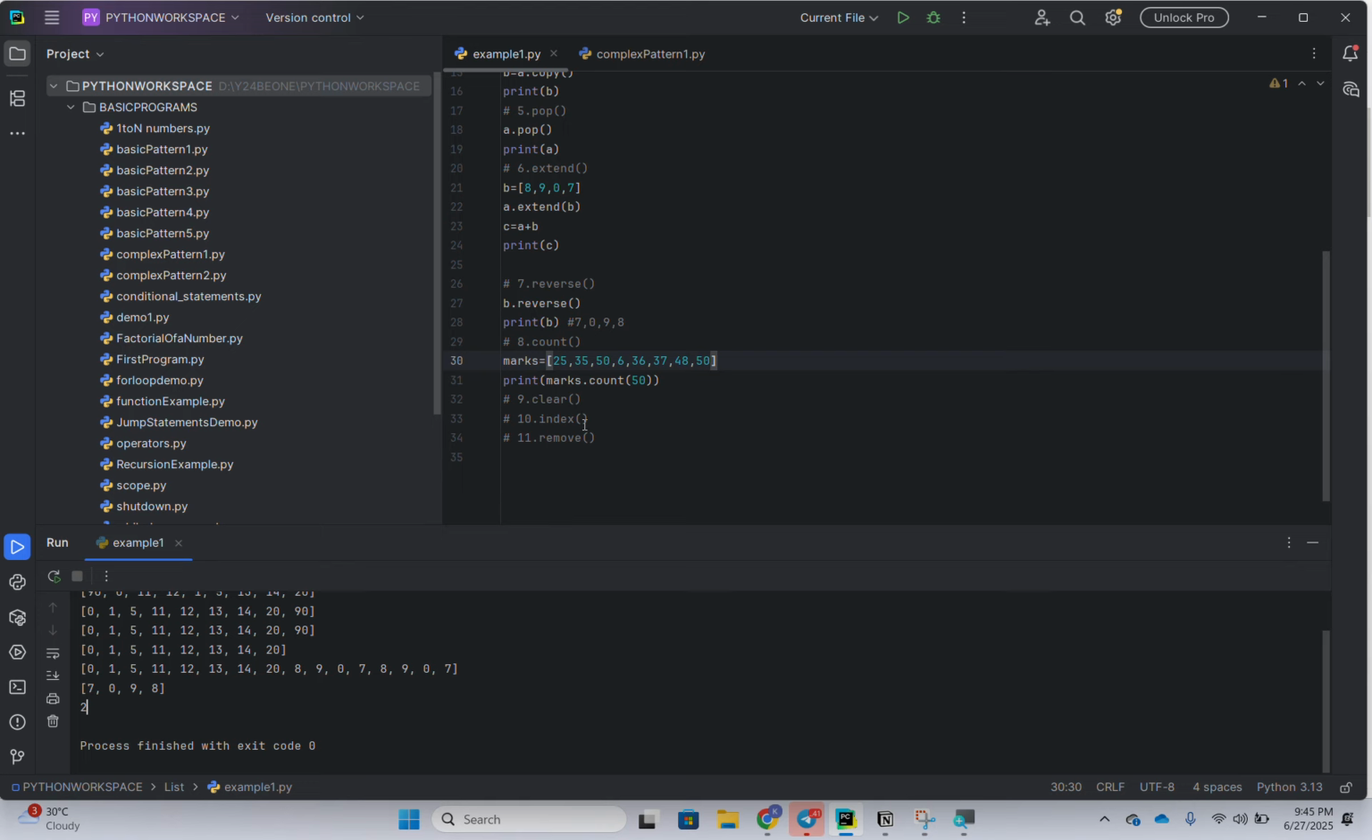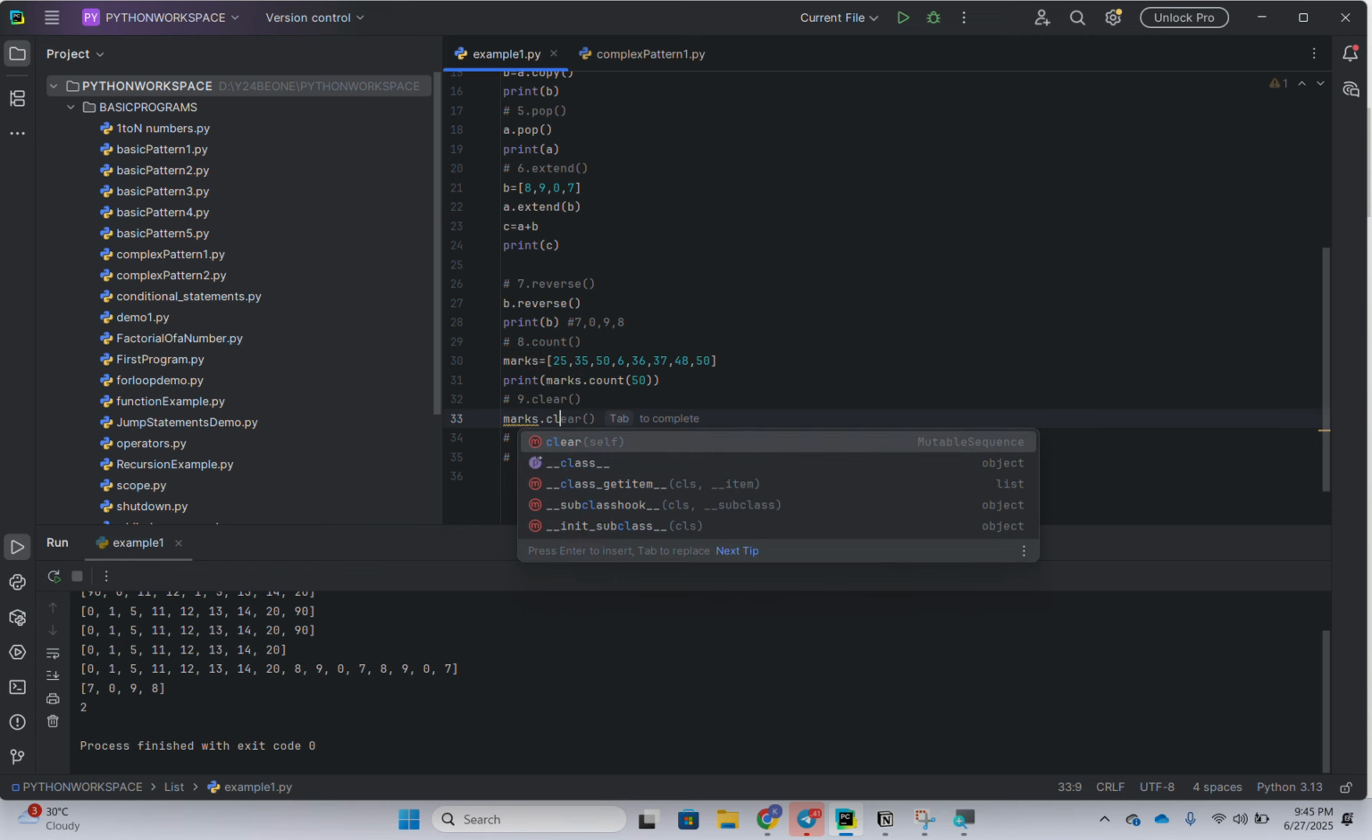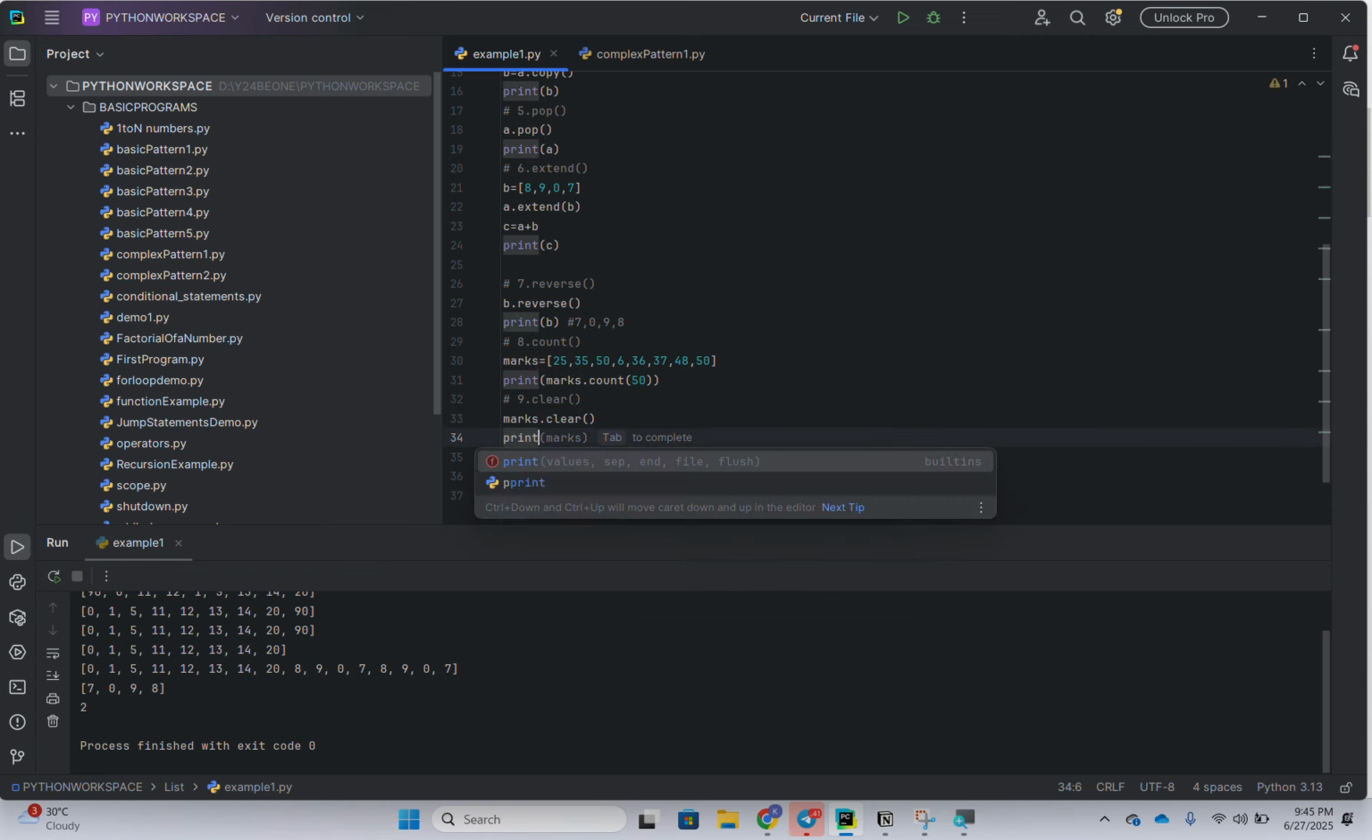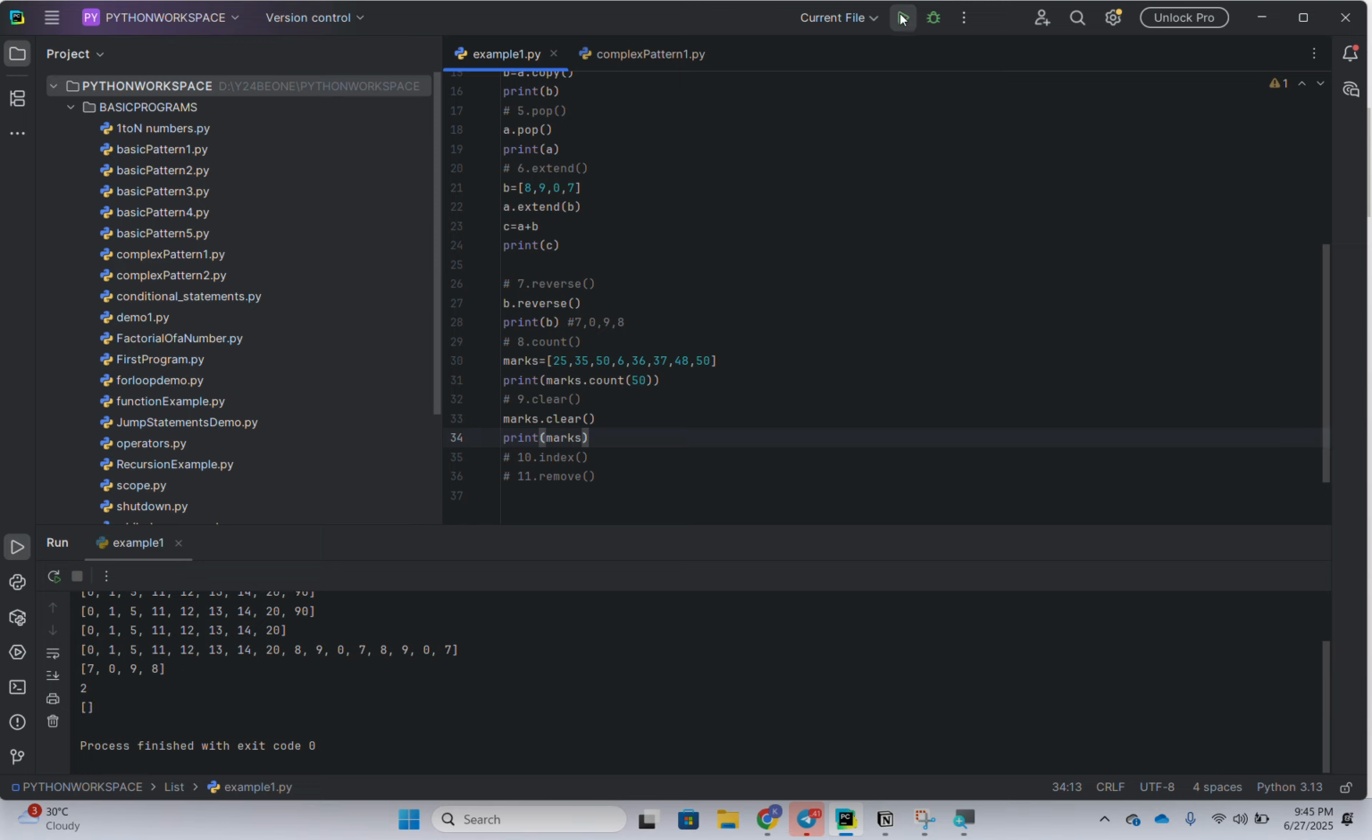Okay, similarly there is a clear method. By this clear method the array will be cleared. I'll write marks dot clear, print marks, and run the program. So I got an empty list. The elements in the marks array are cleared. As of now I'm commenting this out.